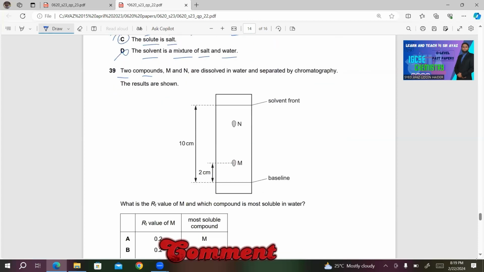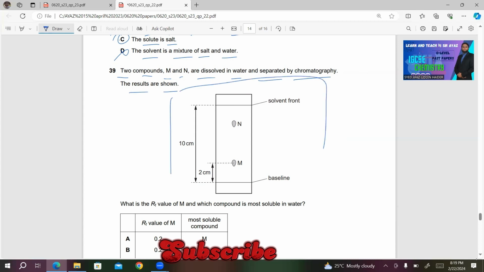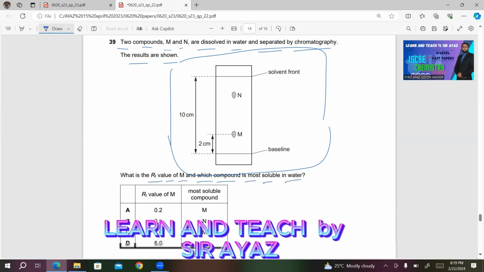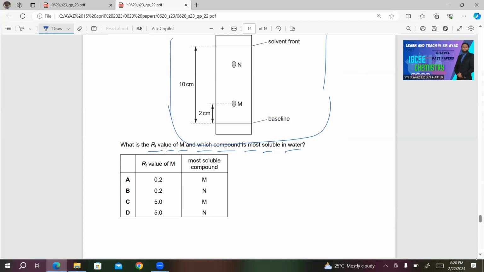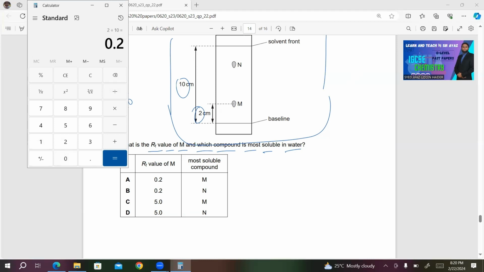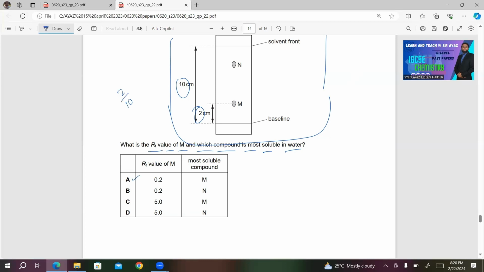Number 39. Two compounds M and N are dissolved in water and separated by chromatography. The results are shown. So here we have chromatography paper. What is the Rf value of M and which compound is most soluble in water? So if you want to calculate the Rf value of M, we have to divide 2 by 10. So what will you get when you divide 2 by 10? 0.2. So either A is correct or B is correct.